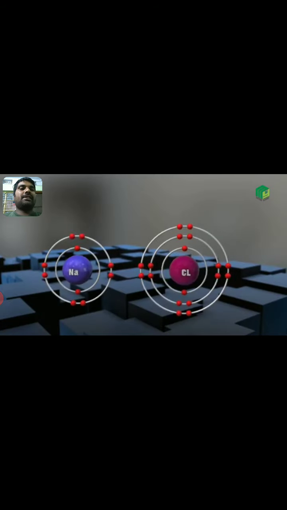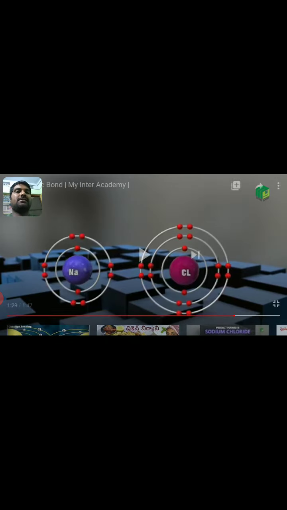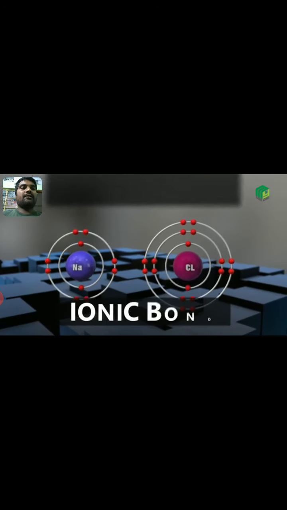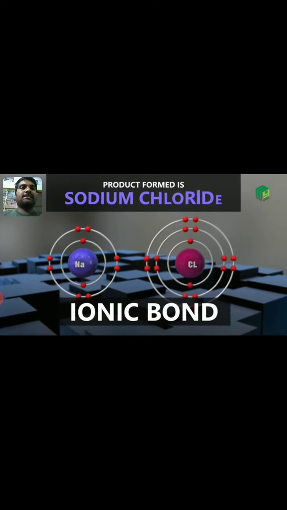So in that way cations and anions are formed between the sodium and chlorine. Sodium forms the cation, a positively charged species, and chlorine forms the negative charge, that is Cl minus, which is called the anion. The force of attraction between positive charge and negative charge forms the NaCl. Then those two atoms get the stable electronic configuration. Now the sodium chloride is formed. Okay, right, thank you.